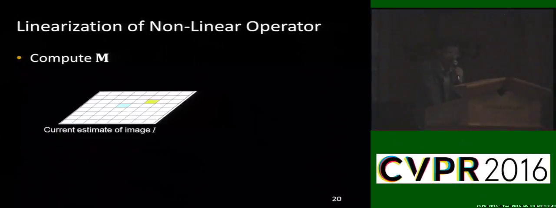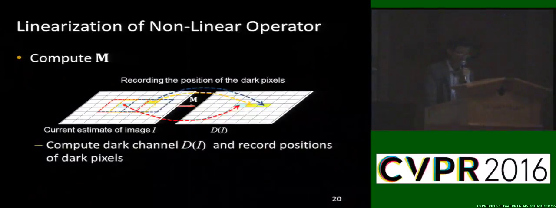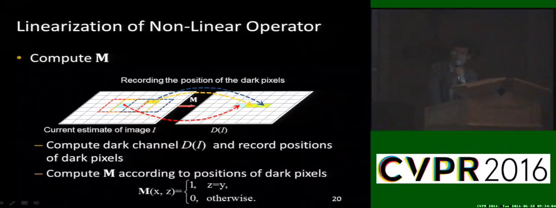As we don't know the clear image in the deblurring process, we estimate M from the current estimate of the image. When computing the dark channel from the current estimate of the image, we record the position of the dark pixels. With these positions, we can easily obtain M. After obtaining M, we can use a standard algebraic regularized optimization method to solve the proposed model. As the current estimate of the image approaches the ground truth image, M approaches the ground truth M. More details can be found in our paper.